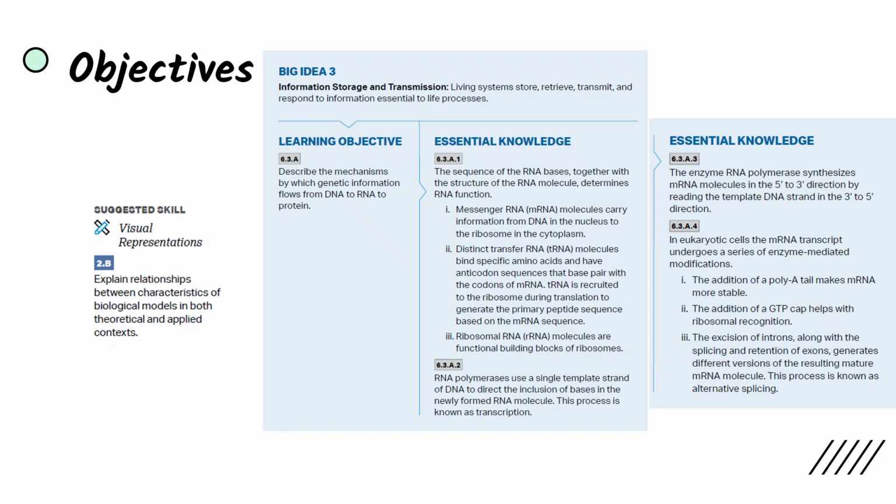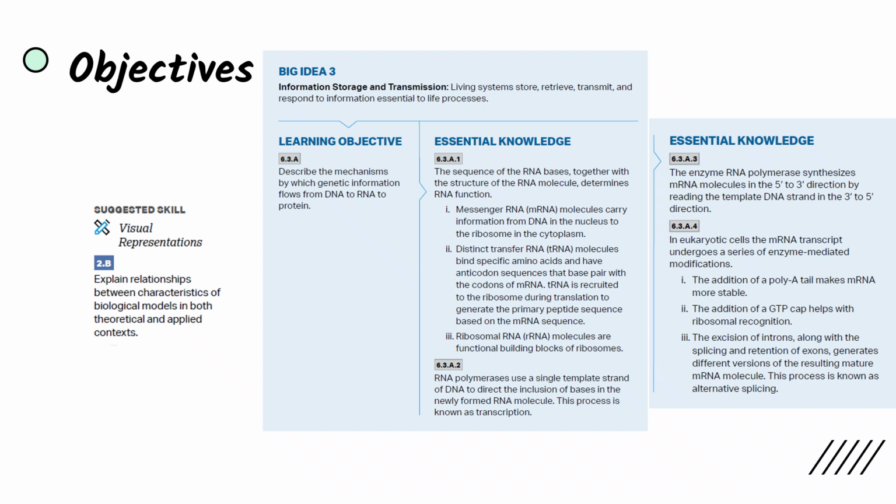Last lesson we talked about DNA and DNA replication, and today we're going to start adding RNA into the processes that we'll be discussing this unit. And so we're talking about the mechanisms by which genetic information flows from DNA to RNA to protein. And today we'll be focusing on the specific stage known as transcription, in which DNA becomes RNA. And so we'll be talking about the different kinds of RNA, as well as the process by which transcription occurs,